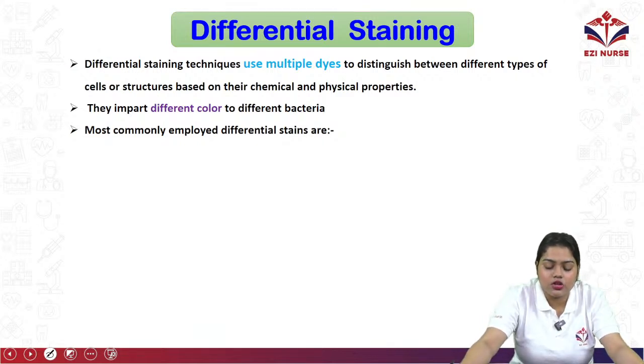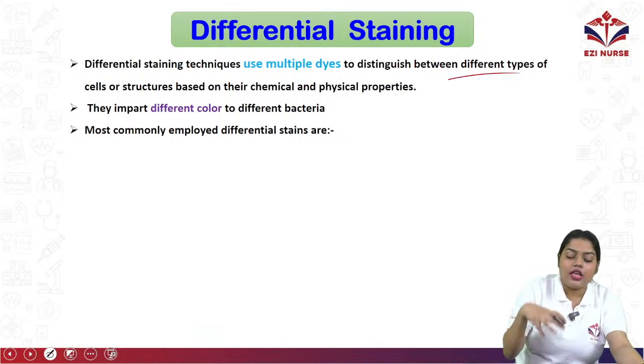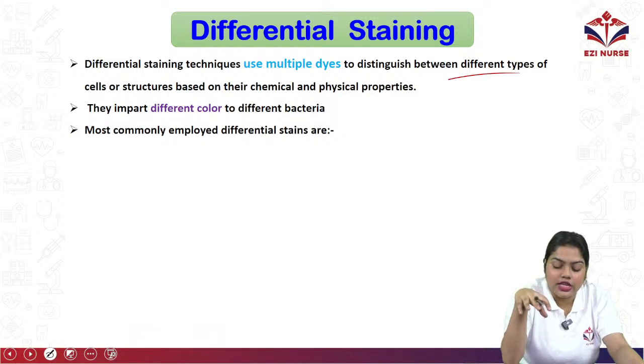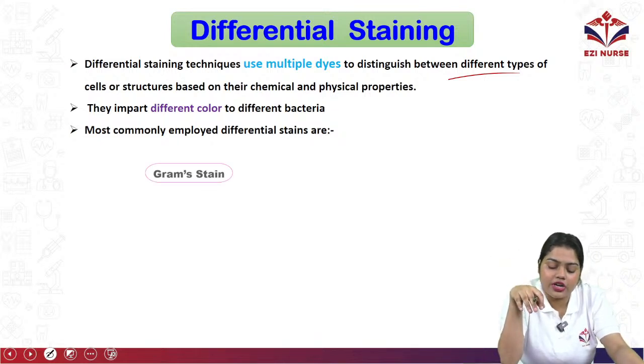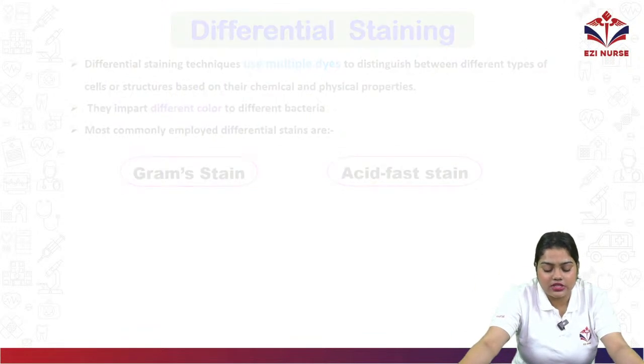It uses multiple dyes to distinguish between different types of cells or structures based on their chemical or physical properties. Okay, so they impart different colors in different bacteria. The most commonly employed differential stains are the gram stain and the acid fast stain.